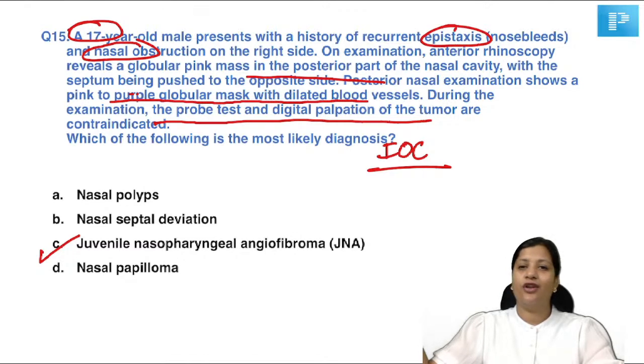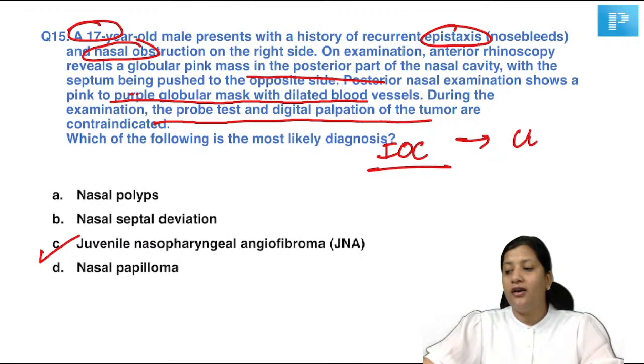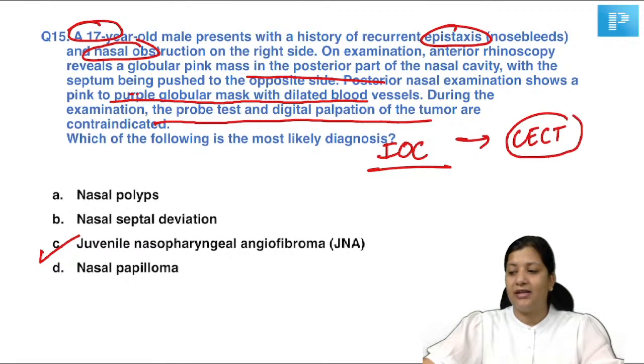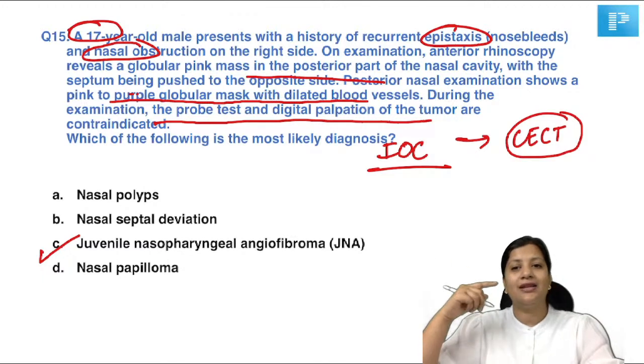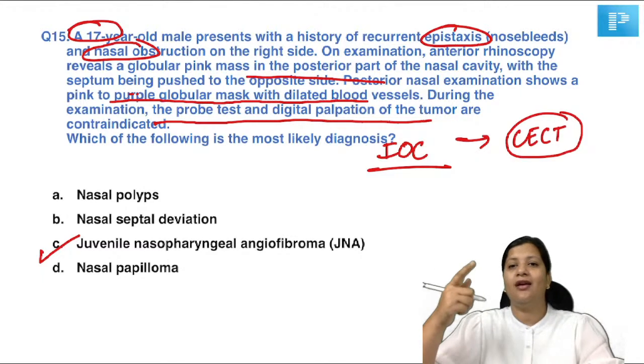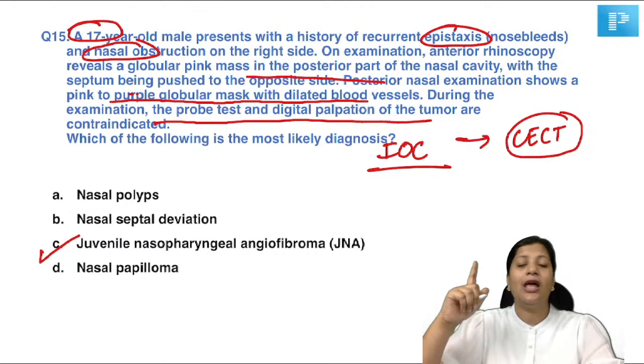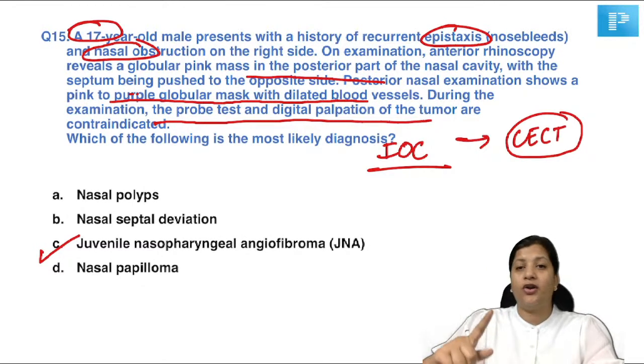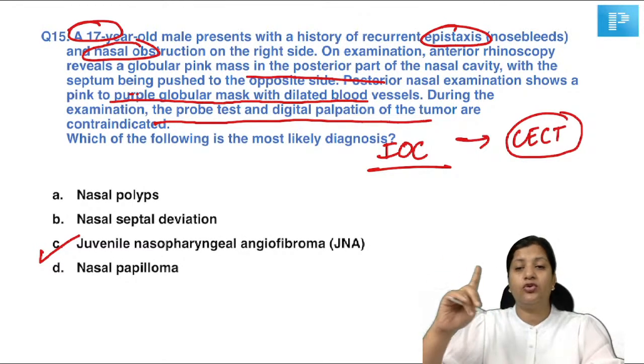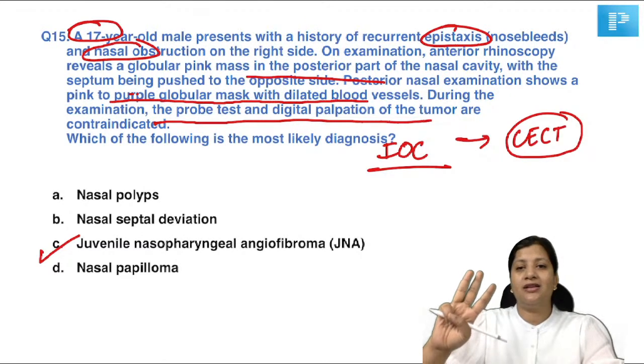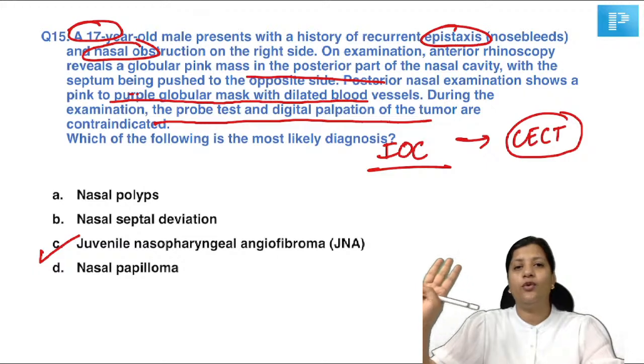I'm waiting for all of your answers. The investigation of choice is going to be a contrast enhanced CT scan. So CT is the investigation of choice. MRI is done only when there is an intracranial extension or cranial nerve palsy or association with a major blood vessel like carotid. Then only you're going to do MRI. So to see cranial extension, nerve palsies or blood vessel involvement like carotid, then you will do MRI.